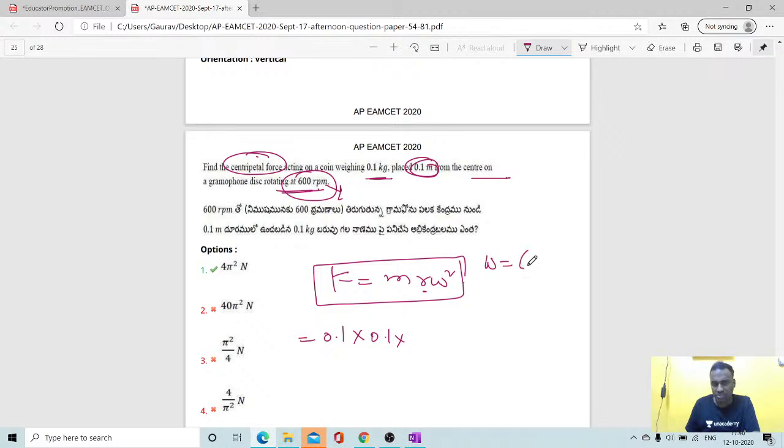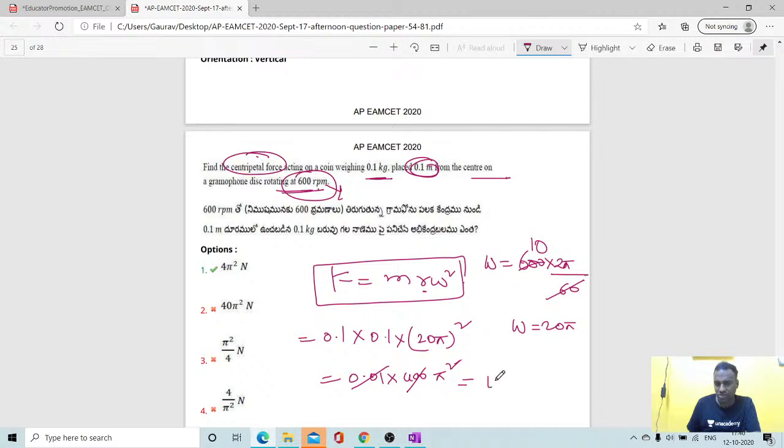What about omega, students? 600 revolutions per minute. 2 pi by 60 into 600, that is 20. So omega is equal to 20 pi. You can multiply 20 pi whole square. So what can we write? 0.01 into 400 pi square. 100 gets cancelled. 4 pi square is the perfect answer, option 1.